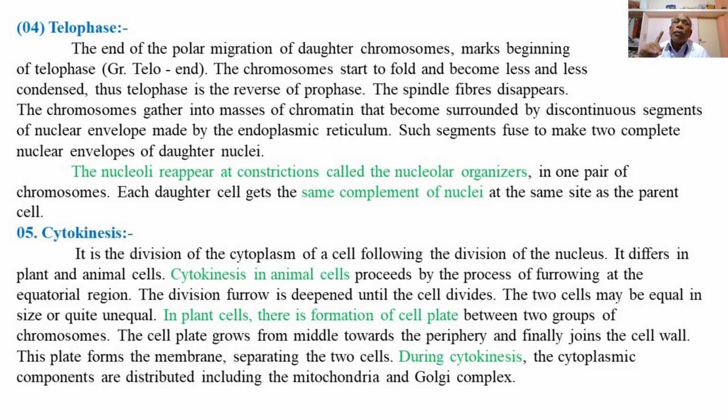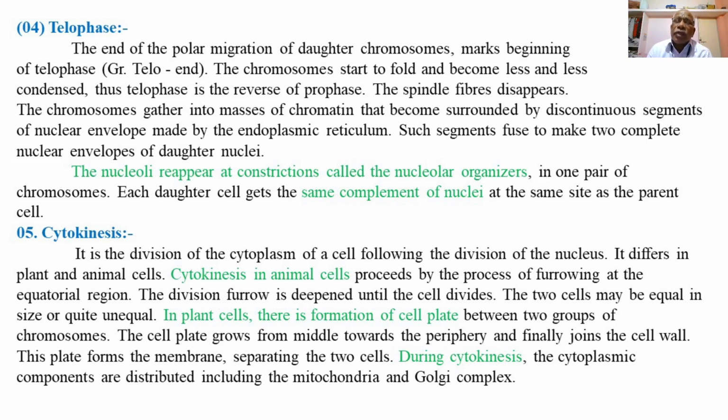In the case of plants, there are no centrioles or spindle fiber attachment developed during metaphase or anaphase. But a cell plate is formed between the two sets of chromosomes, present in the middle of the cell at the equatorial plane, which then grows towards the periphery and divides the cell into two daughter cells.